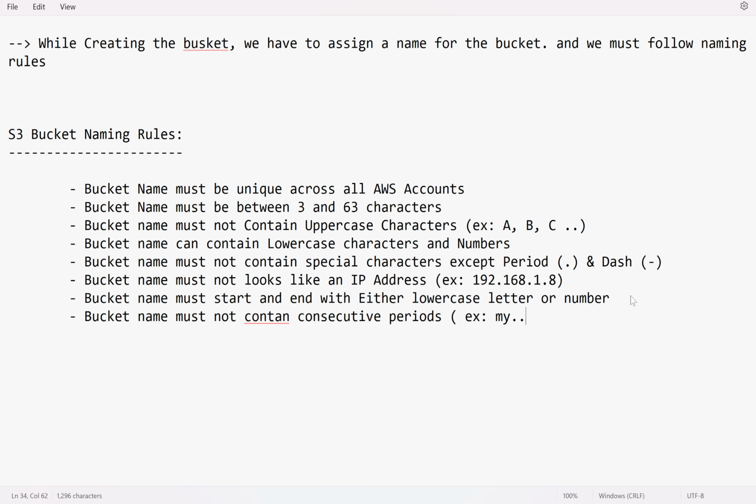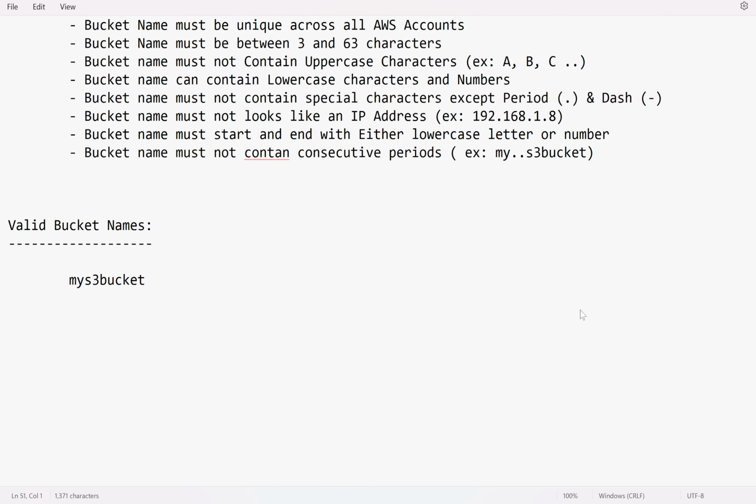Example, my..S3..bucket. Here you can see two dots, two periods, right? Bucket name must not contain them in that way. So what I will do now is, let me list out valid bucket names so that we will get some clarity on that. So first one, my-s3-bucket, which is valid, if it is unique,